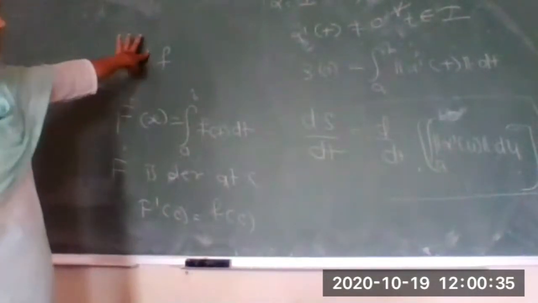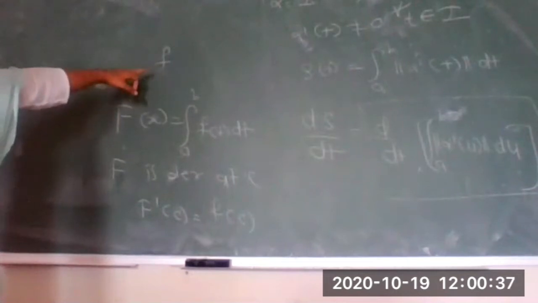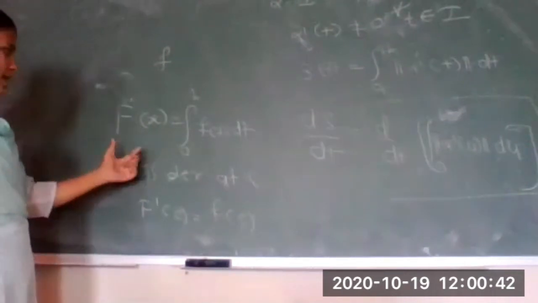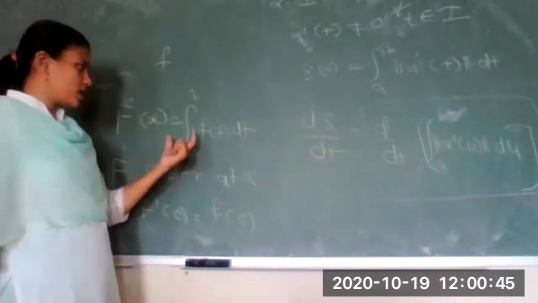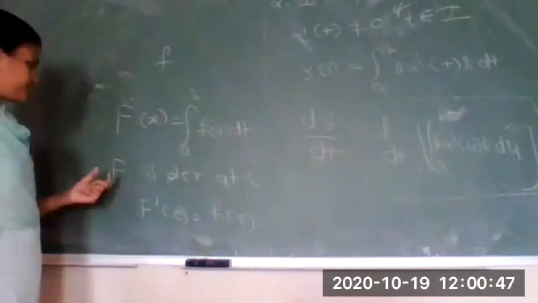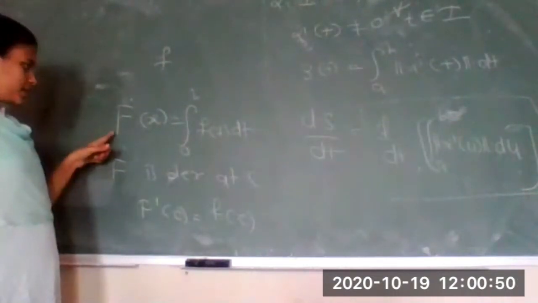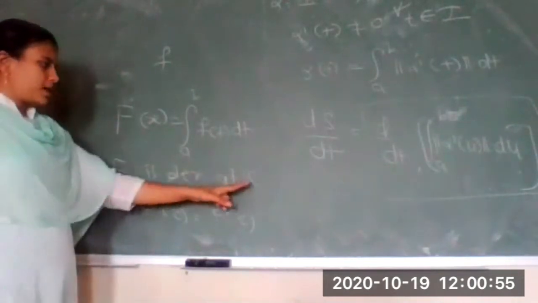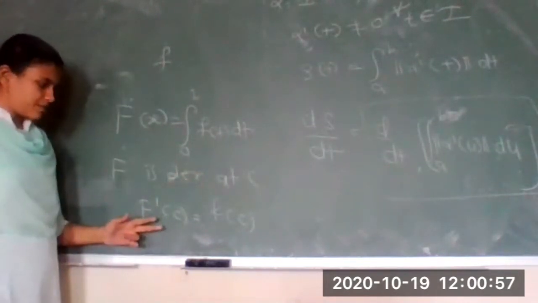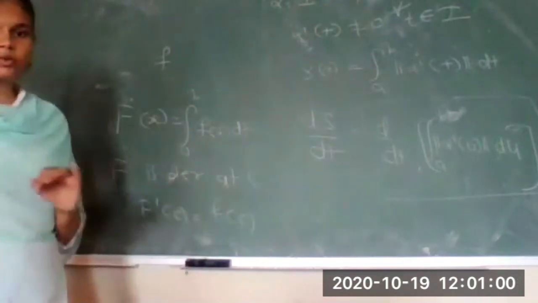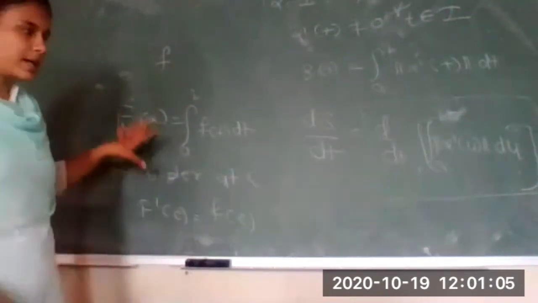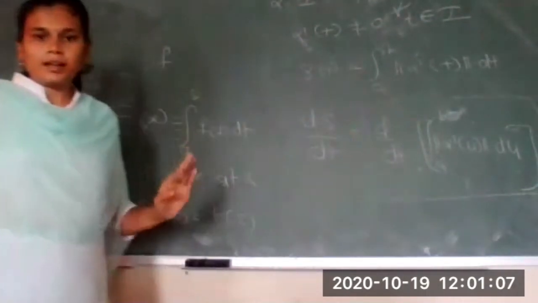This is the fundamental theorem, in which if small f is bounded and integrable, then there exists a capital F such that capital F of x is the integral of f of t dt. Then we have to prove that this capital F is continuous, and if capital F is differentiable at c, what is our aim to prove? Capital F dash of c is equal to small f of c. Now you have to think how this theorem should be applied here.